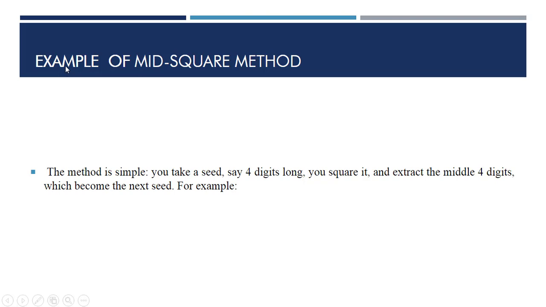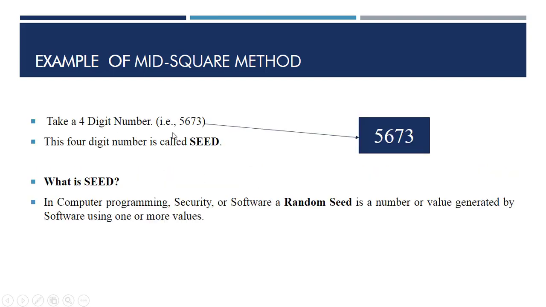So what is this method? This is a simple method. Take a seed. What is a seed? We will discuss in the next slide. Take a seed, say your seed is a 4-digit number. Square it, extract the higher and the lower digits, then we will get a middle 4-digit number that will become your next seed. Here you can see the example.